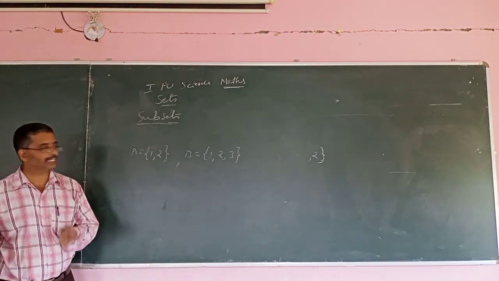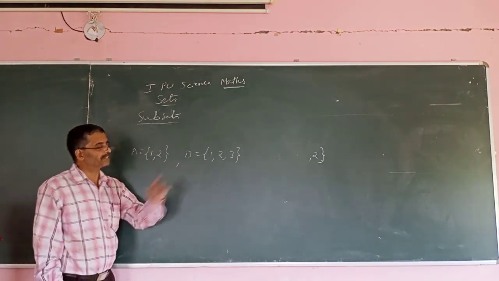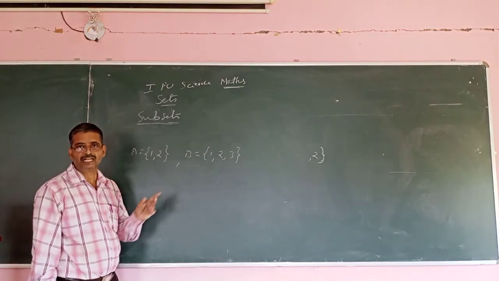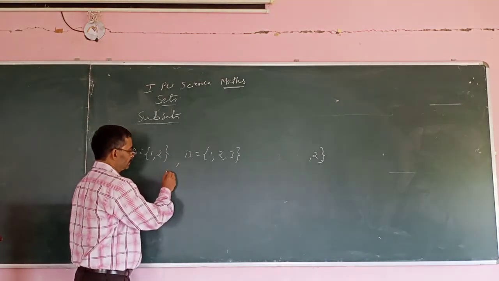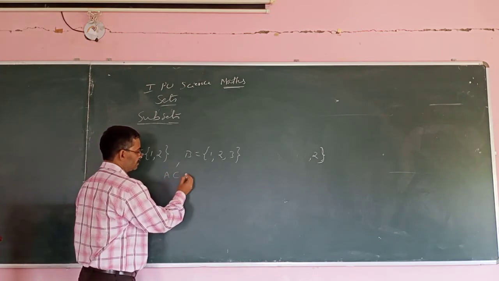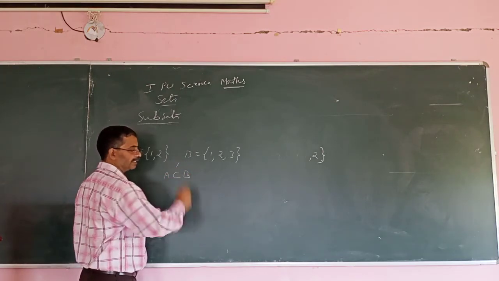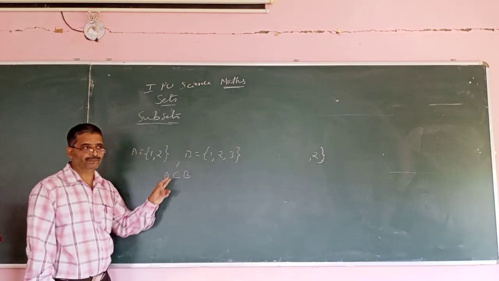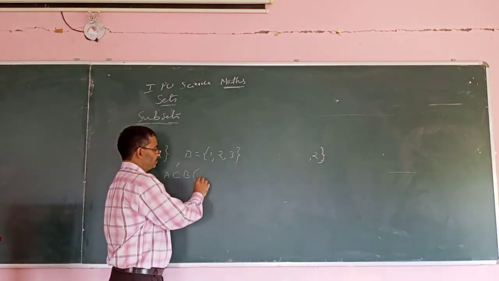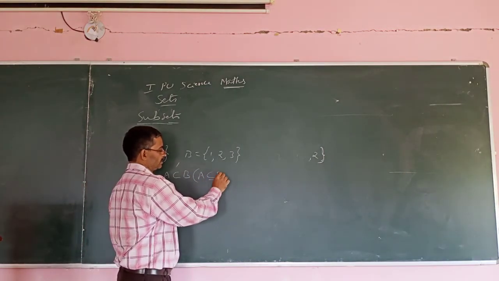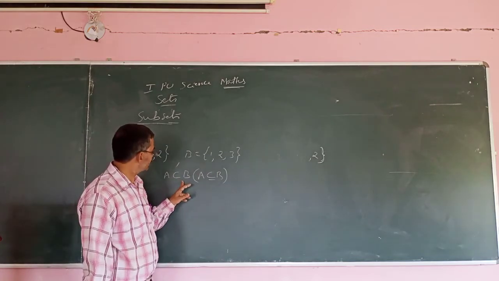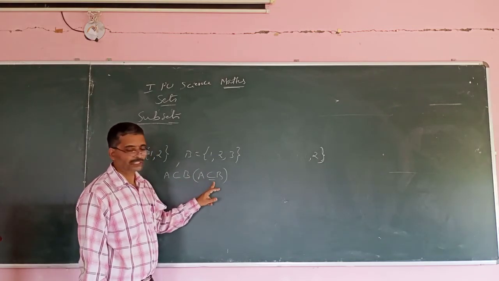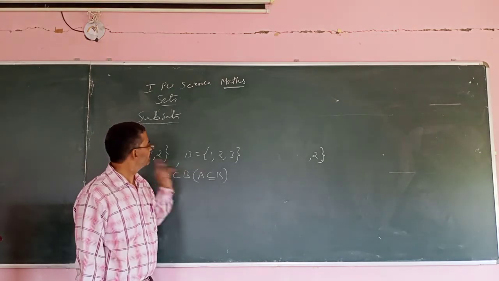Then I can say that A is a subset of B, and I will write it using this symbol indicating that A is a subset of B. In some books, the notation is like this also. Both are one and the same. In your textbook, you will have this, but this is also correct.